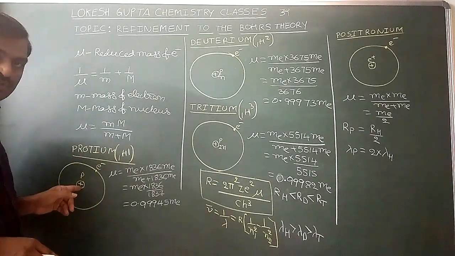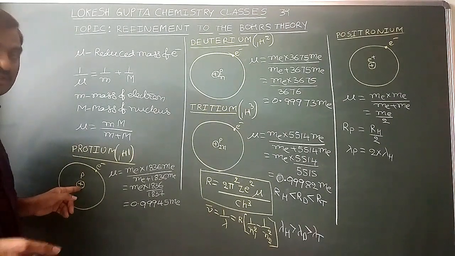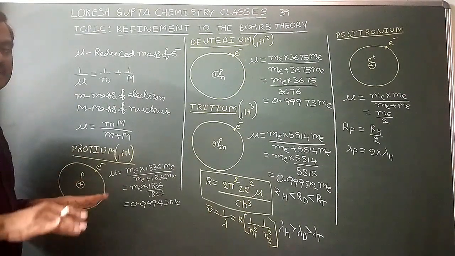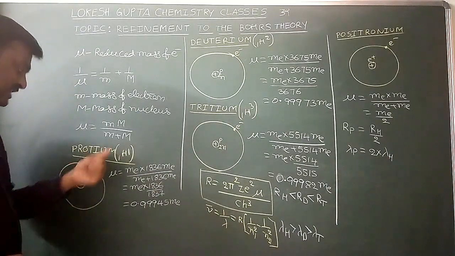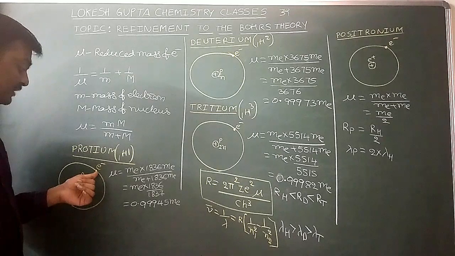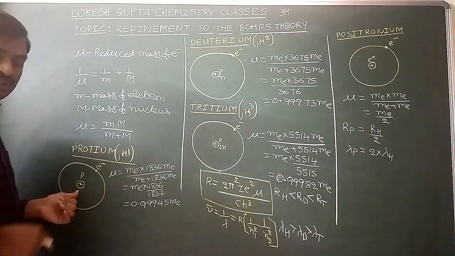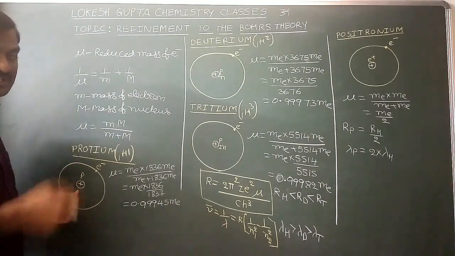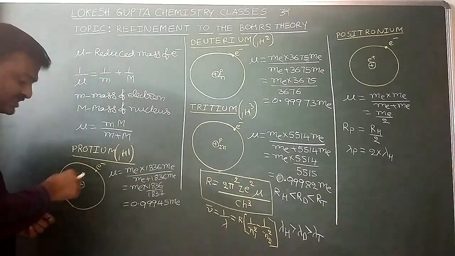If the mass of the nucleus is infinity times the mass of the electron, then only the nucleus can be present at a fixed position without oscillation. But actually, in case of hydrogen protium, when compared with the electron, in the nucleus one proton is there. This nucleus is 1836 times the mass of the electron. So it is not infinity times, so it will oscillate a little bit.